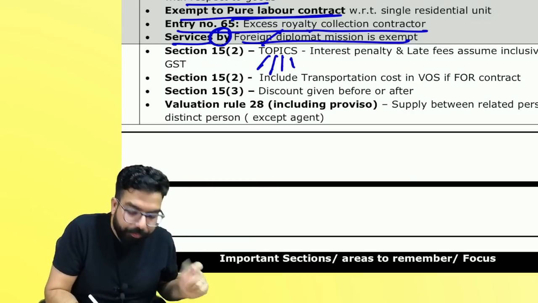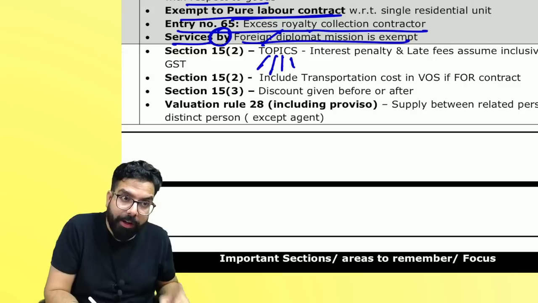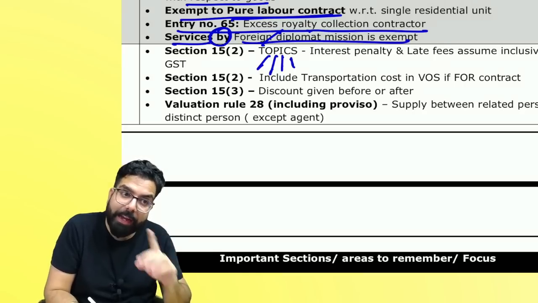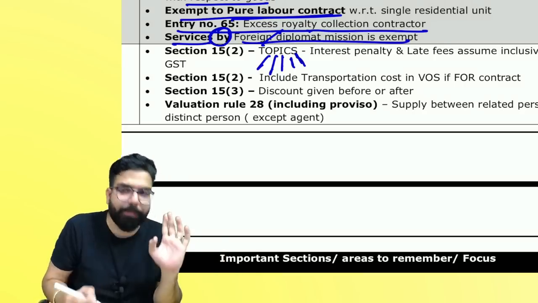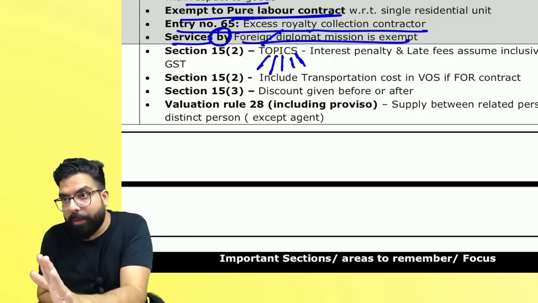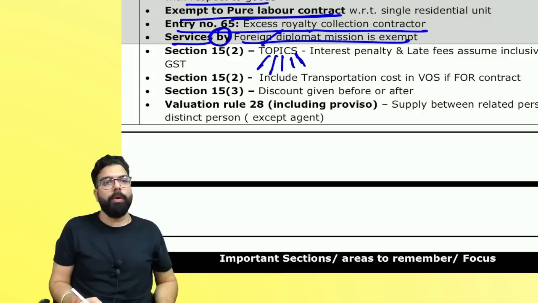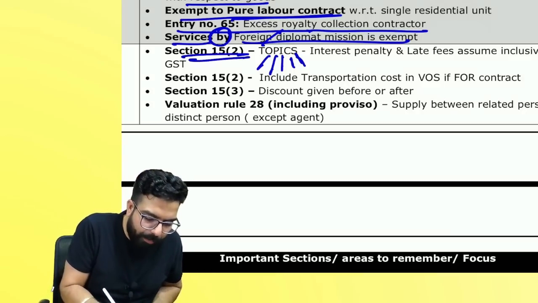C for commission. Remember, only selling commission, buying commission not to be included. And S for subsidy: subsidy other than government subsidy and subsidy which is linked to price. Please be very careful about it.